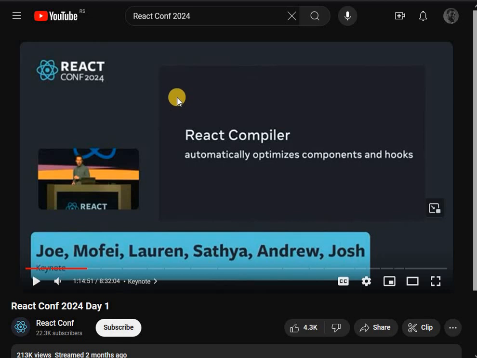They give an example where developers are manually inserting use memo into components, but the React compiler will do all of it automatically, and it even improved some optimizations that humans made. It improved it even further. There were some statistics, like 3% or I don't know how many percent, on Facebook and Instagram, which are very, very big websites.